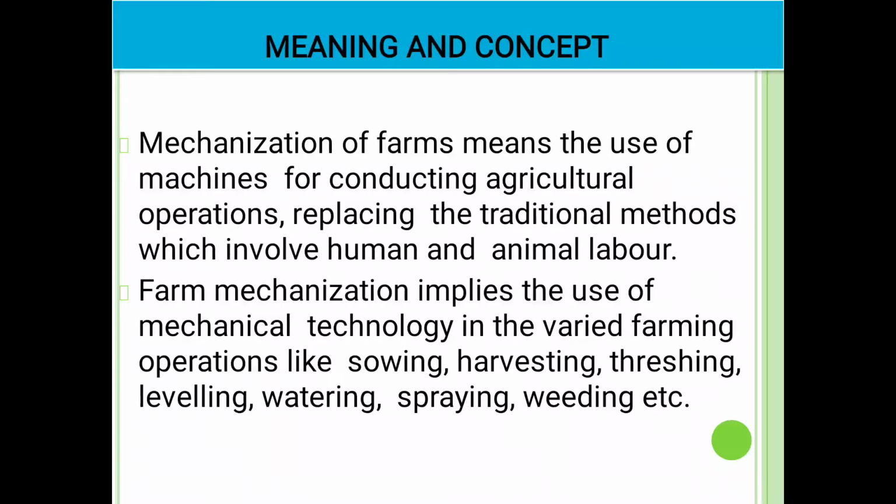Farm mechanization implies the use of mechanical technology in varied farming operations like sowing, harvesting, threshing, leveling, watering, spraying and weeding etc.